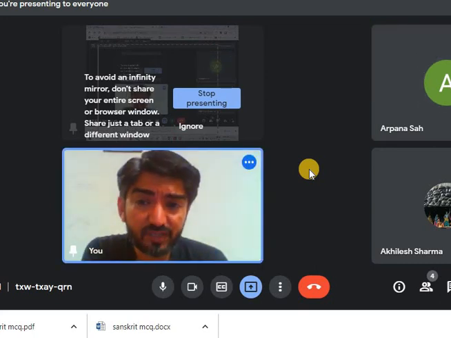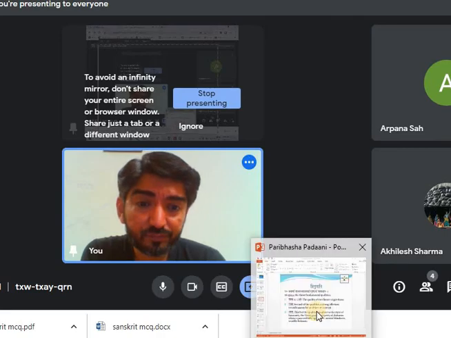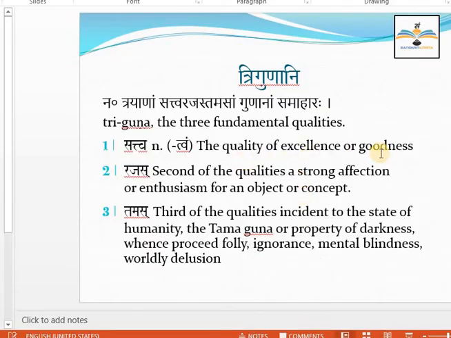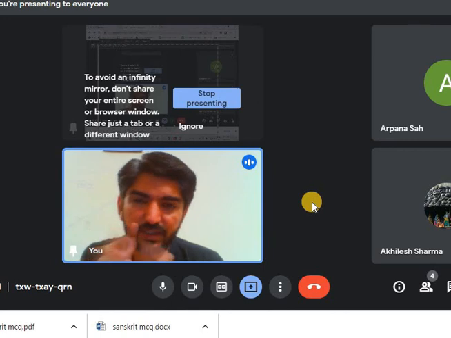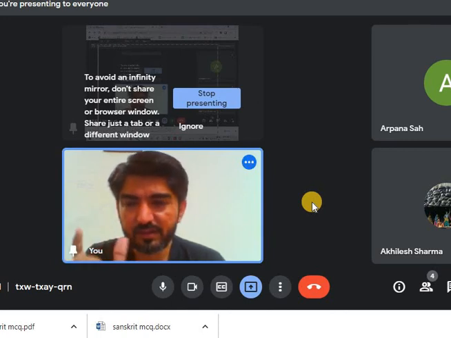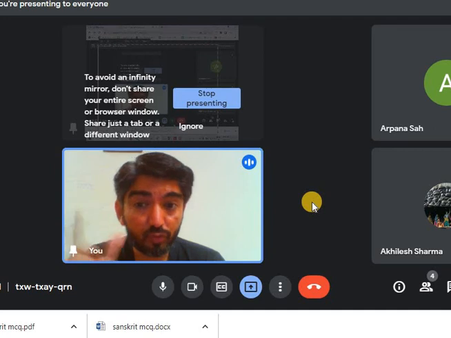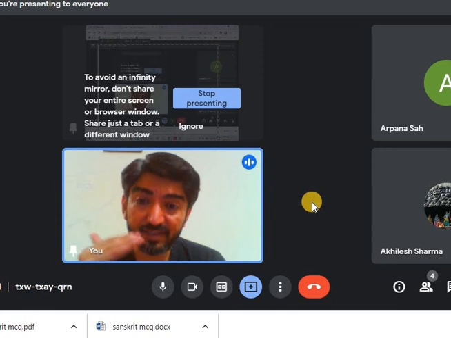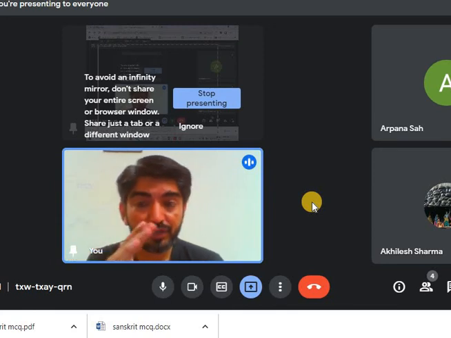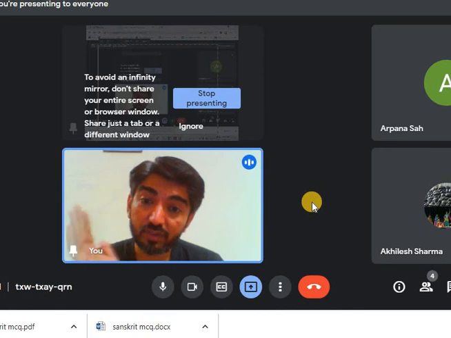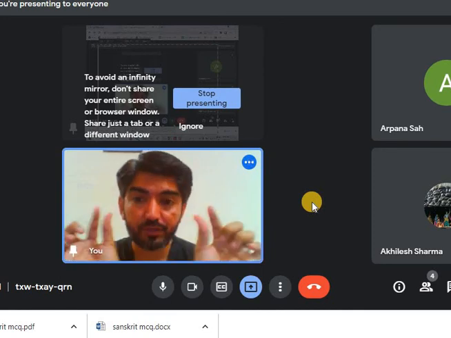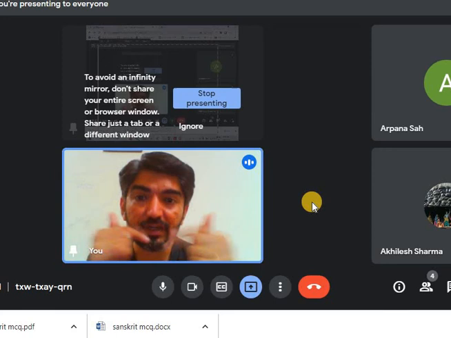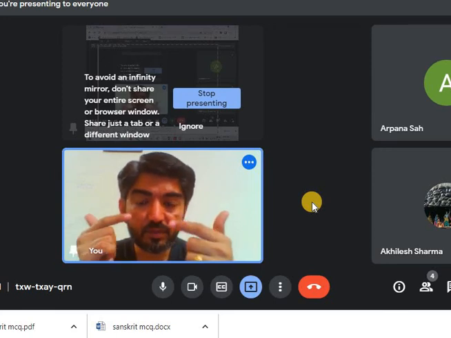Because Sattva is actually having the positive quality, as it is a quality of excellence and goodness. So these two are main, and you will study the psychological disorders reasons, right? Those two, Rajas and Tamas, are the main reasons behind that. You will study that in Sutra Sthana when I start teaching you. I will teach you Sutra Sthana chapter 1, all the slokas, by disjoining each word. By disjoining each word, we will understand the meaning of the slokas.